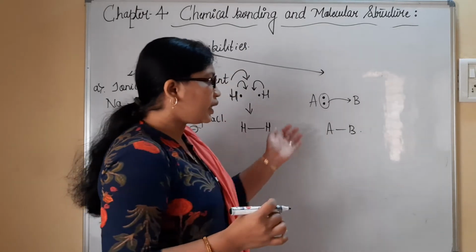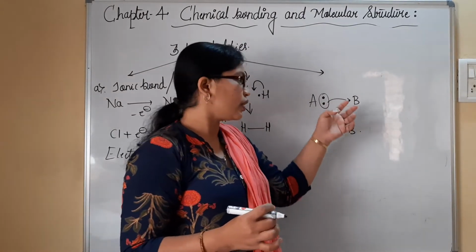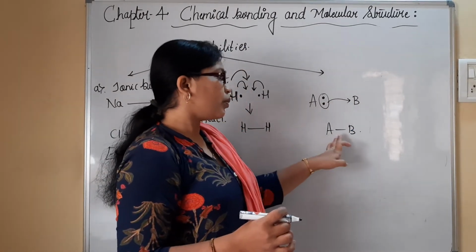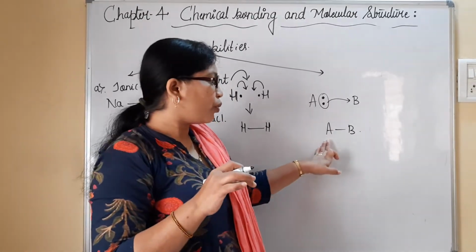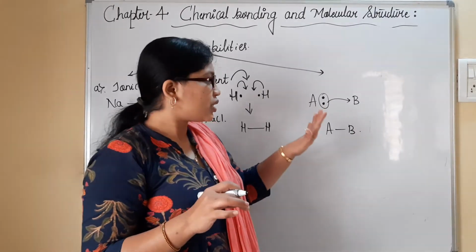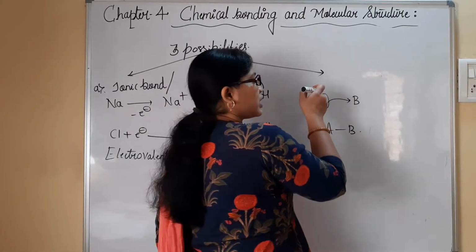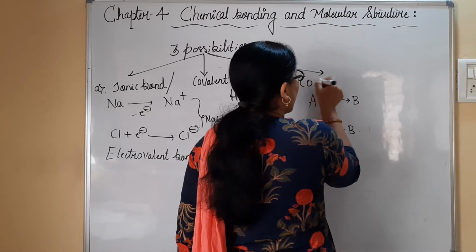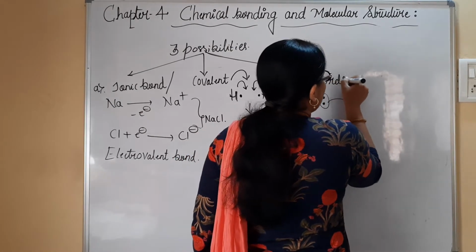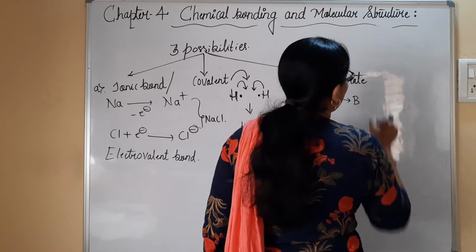Though complete transfer of electrons is taking place, the bond is still formed here. The electrons will be under control of both A and B. Such complete transfer of electrons to the next atom is going to be referred to as coordinate bond.